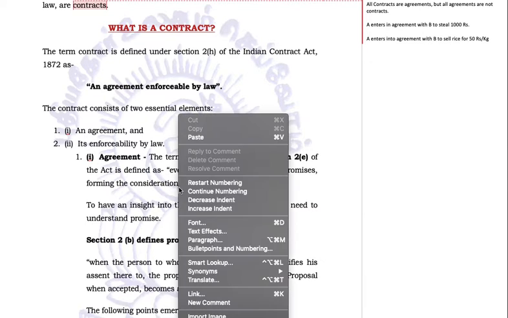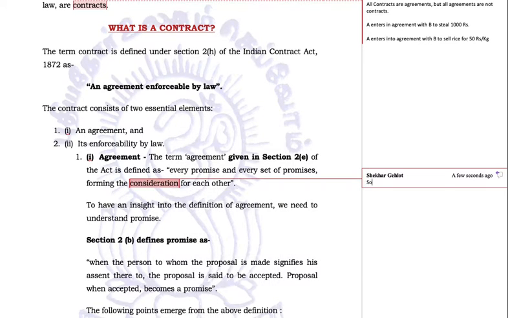What is consideration? Consideration means something of value in terms of rupees. So I say I sell you wheat. Wheat has a value in terms of rupees. It is a commercial commodity. So that will become a consideration. But yes, we will do this part, consideration, in detail later on. Understand, right now we are on agreement. What is agreement? Every promise and every set of promises forming the consideration for each other.